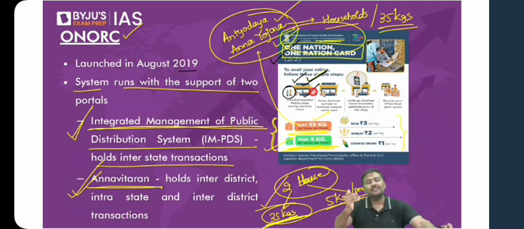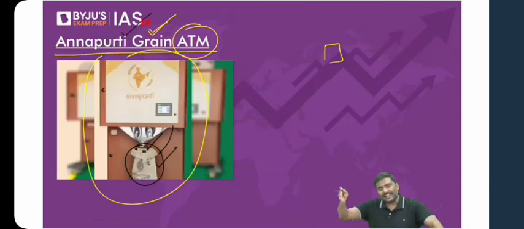Now the government says, I will eliminate the human interface. I'll simply eliminate the requirement of a shopkeeper. I'll simply install a machine. The machine itself will weigh 5 kgs and give it to you. I hope you understand. So this is the advantage of Annapurti Grain ATMs. These are slowly and steadily coming up in various states now. These Annapurti Grain ATMs are being installed now.